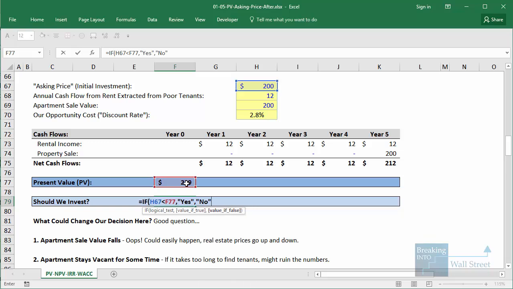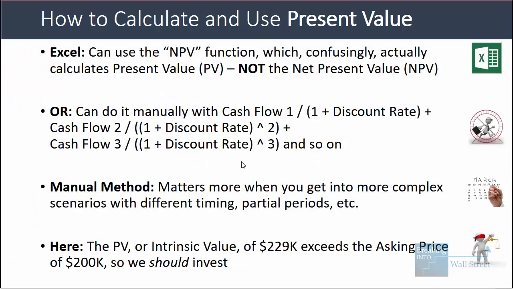Otherwise, we say no. So in this case, the investment decision is a clear yes. And that's pretty much all there is to it, at least for this simple example. The present value, or the intrinsic value, of this apartment of $229,000 exceeds the asking price of $200,000, so we should invest in this opportunity.